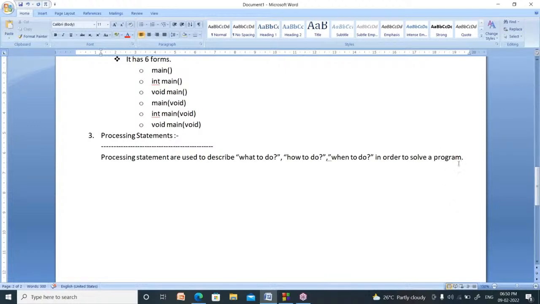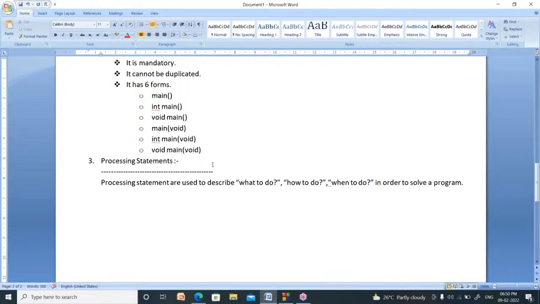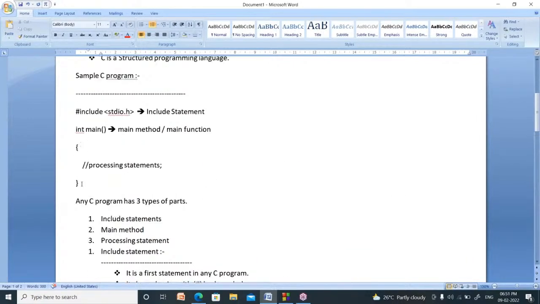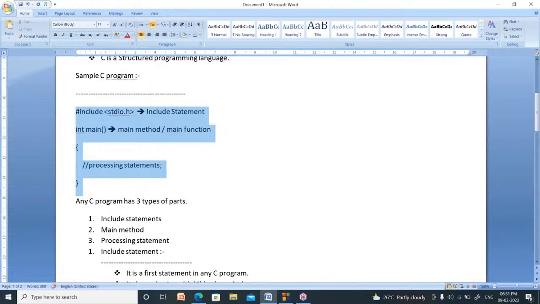Your solution tells three points. One is what to do. Your program will tell how to do. Your program will tell when to do. So what to do, how to do, when to do. Your program will tell these three things to whom? To compiler. So this is nothing but processing statements. Right. With this we finished the sample C program concept.